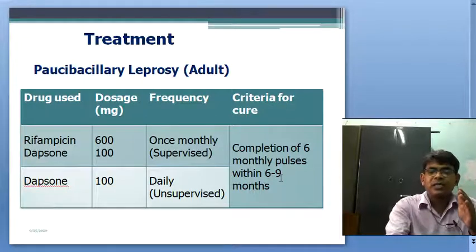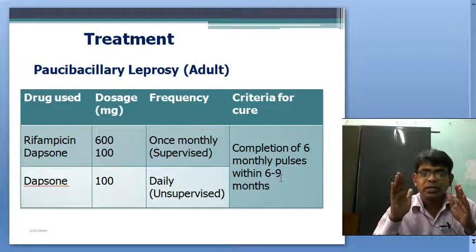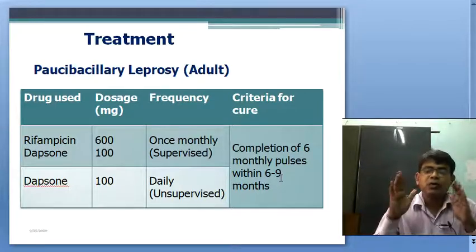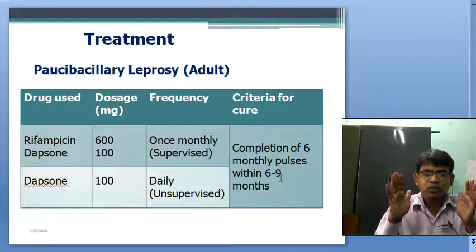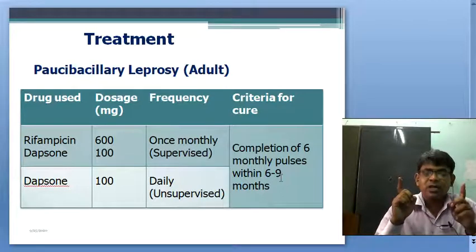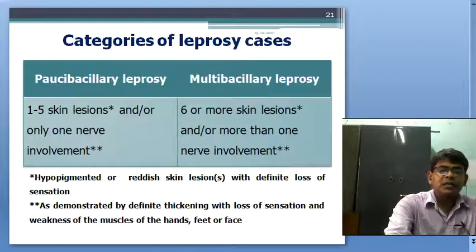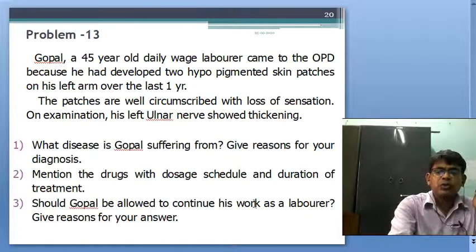In case of paucibacillary, we have to provide 6 strips, 6 pulses, one pulse every month, to be completed within 9 months. Okay, so 6 to 9 months. You have to mention the names of the drugs and the duration of the treatment as well. Okay, and finally, he should continue his work as a laborer, but